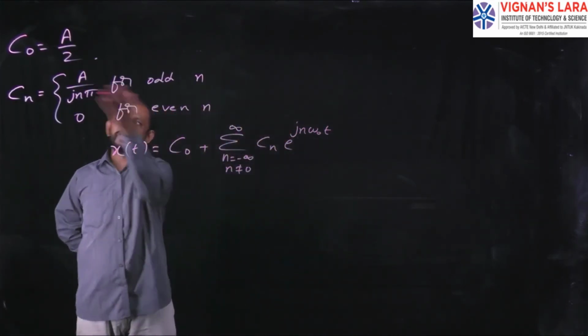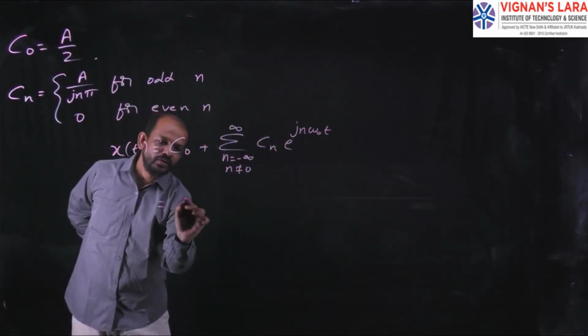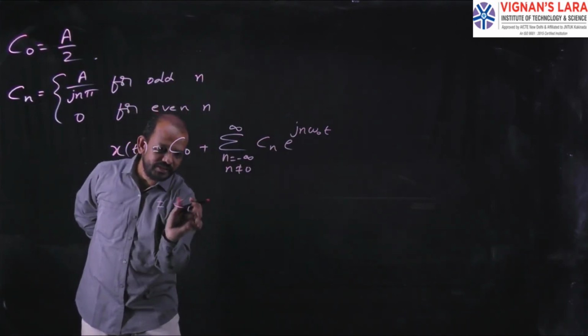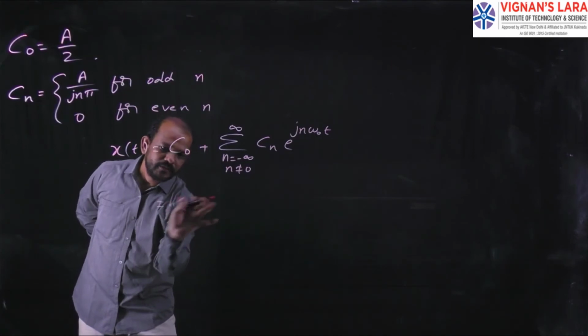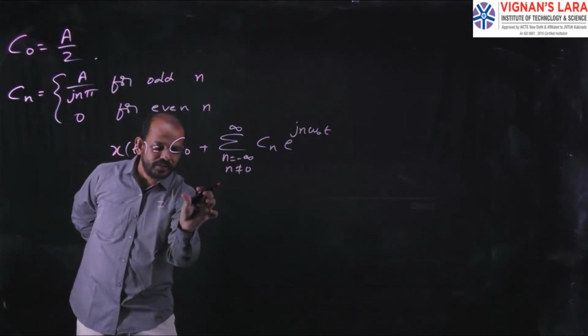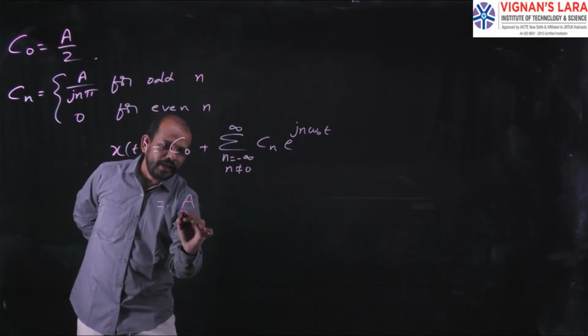So substitute the values of C0 and Cn. What is the value of C0? The value of C0 is a by 2.